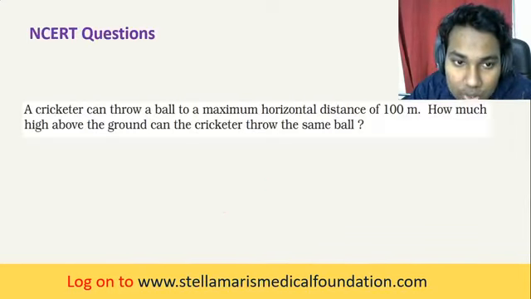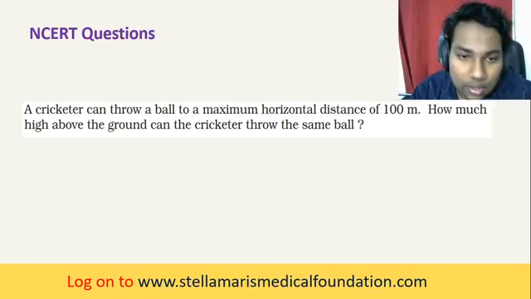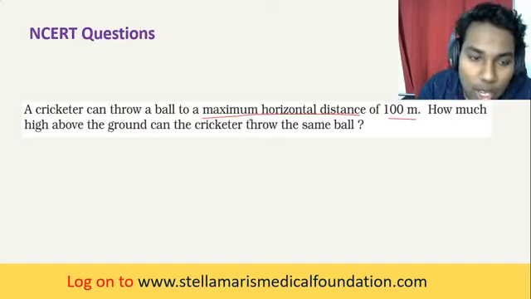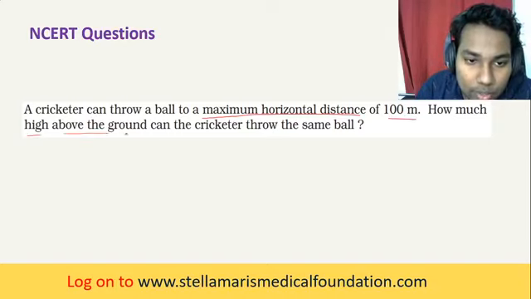Here they're saying a cricketer can throw a ball to a maximum horizontal distance of 100 meters. How high above the ground can the cricketer throw the same ball?